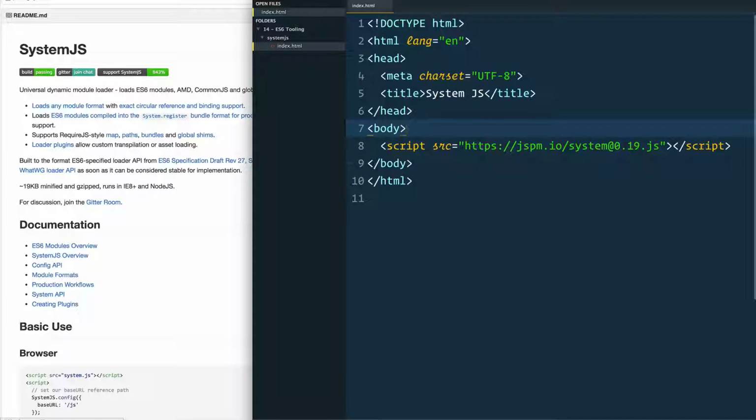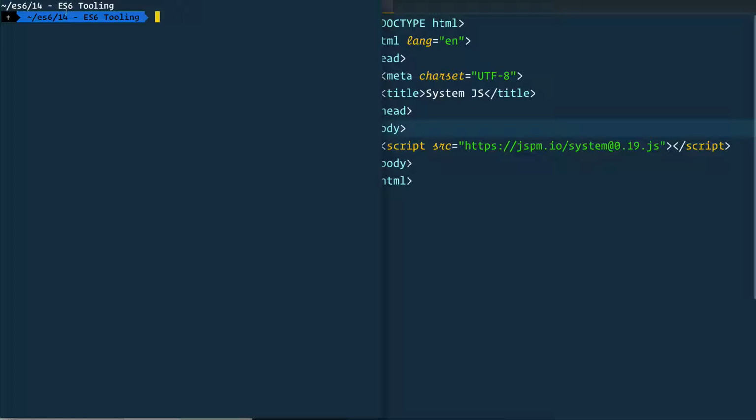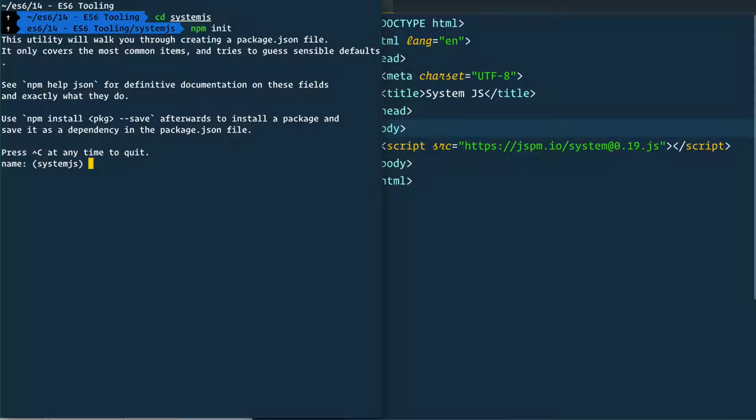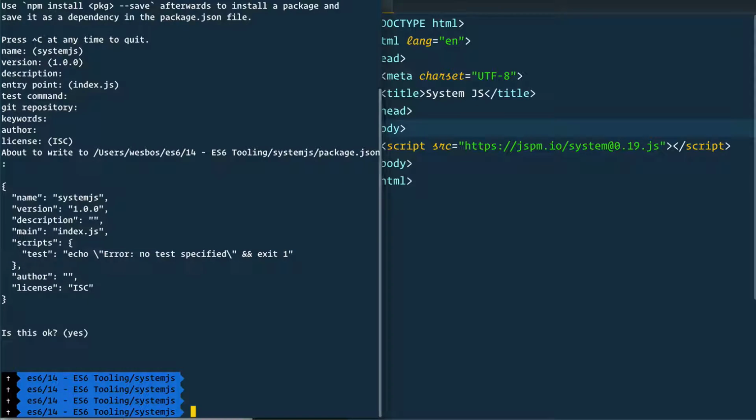So what am I going to do? I'm going to open up my terminal here. I'm in the ES6 tooling folder, and I'm going to go into my SystemJS folder. And I need to do an npm init. Again, this isn't because we need npm for the module bundling. This is just because I need it for doing the BrowserSync. So I'm going to set that thing up.